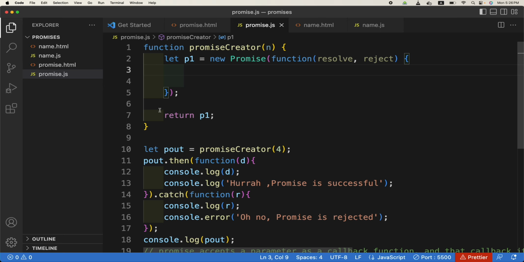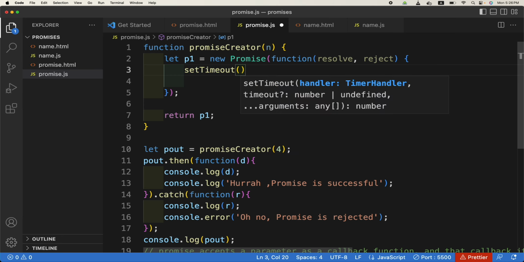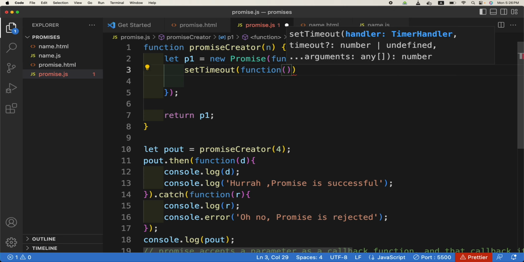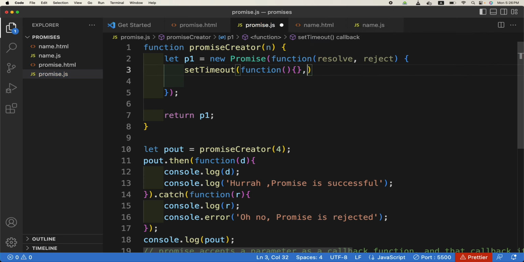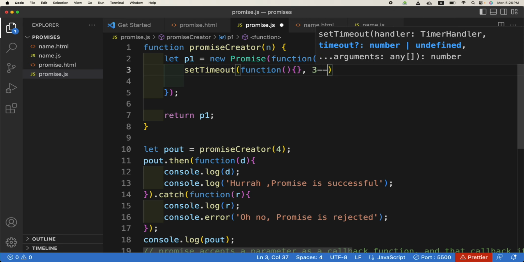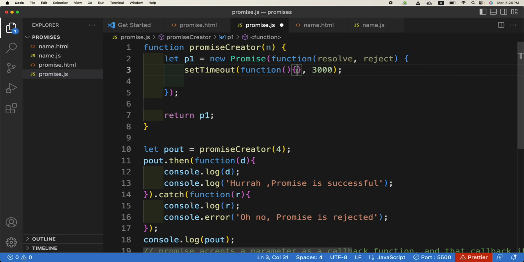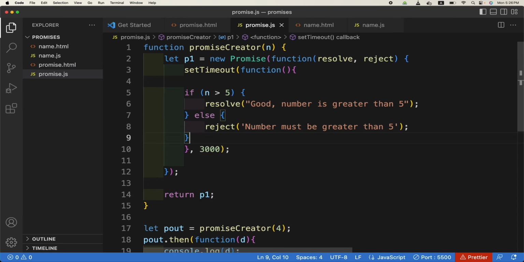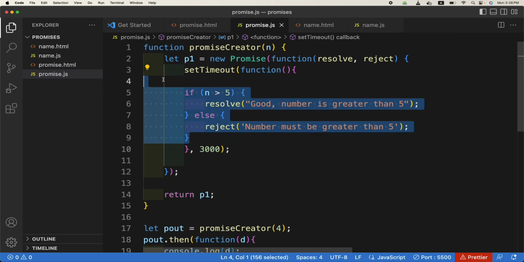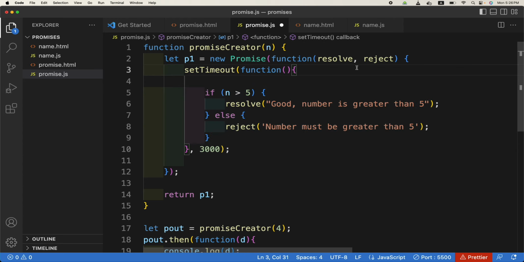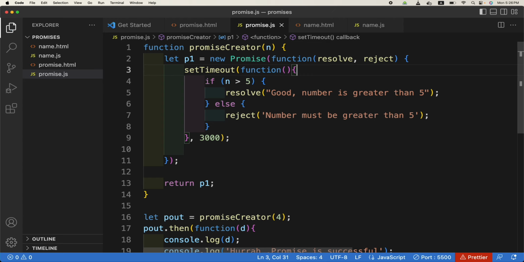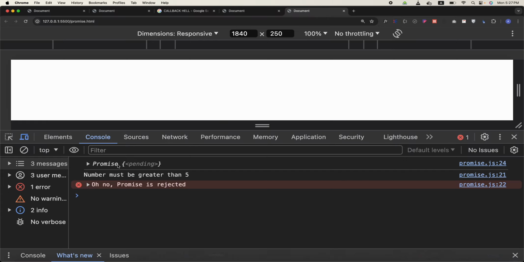So here we will set a timeout. Let us for now just enclose it inside the setTimeout. It accepts two parameters, one is a function and another one is time, like this. For example, we want it to be after 3000 milliseconds, and we will move this code inside the setTimeout function, so that we can have some time to note whether the promise is fulfilled or not. So now if we refresh it,